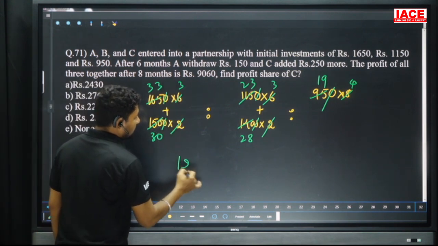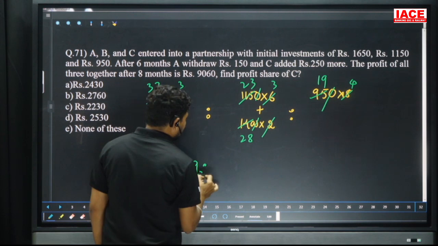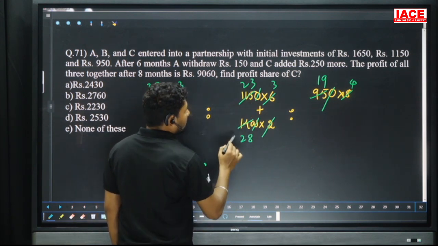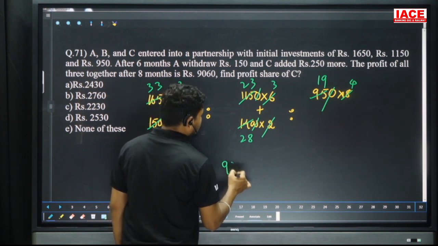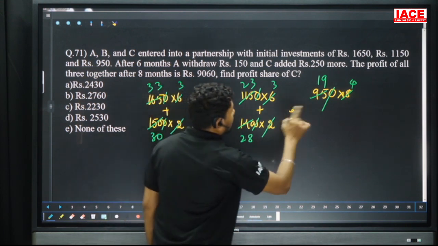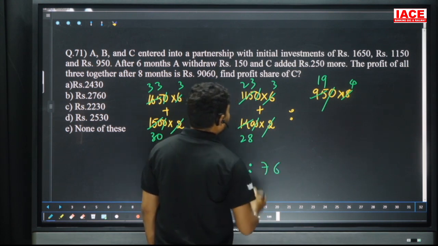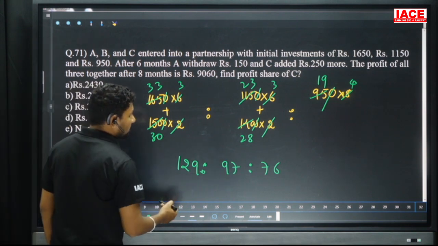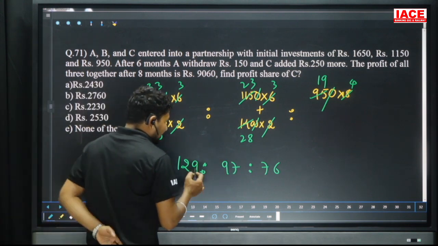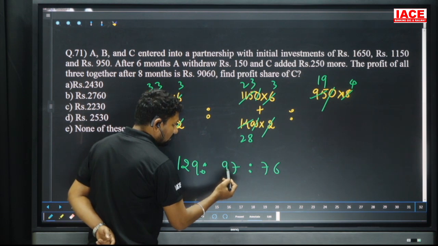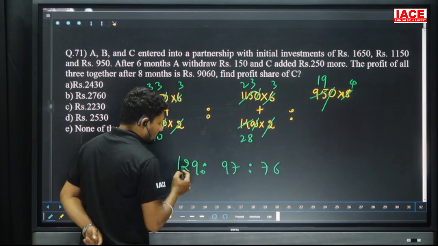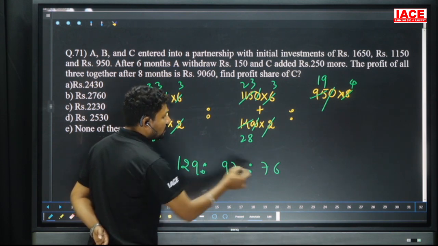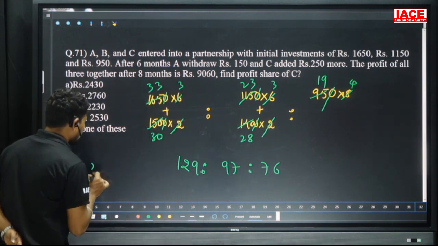99 plus 30 is equal to 129, and 23 threes are 69. 69 plus 28 is equal to 97, and next 19 fours are 76. So here the total value is what? Here 100, just 1 three will be added here. 100 plus 100 is 200, so 226. 226 is added to 76, which is equal to 302 parts.